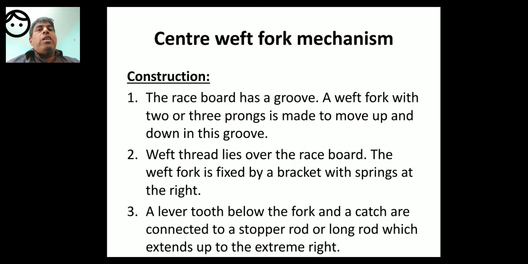The race board has a groove. So what does the groove hold? A groove holds a weft fork. What does the weft fork do? It moves up and down. How many prongs does the weft fork have? It has three prongs generally. So this is the first point. Next, second point. Weft thread lies over the race board.